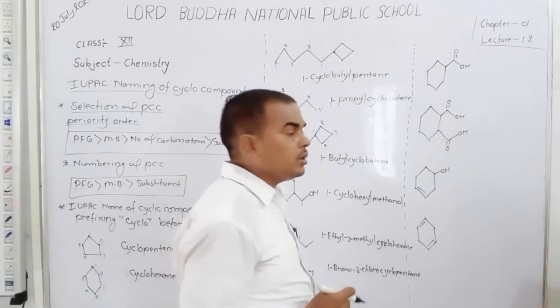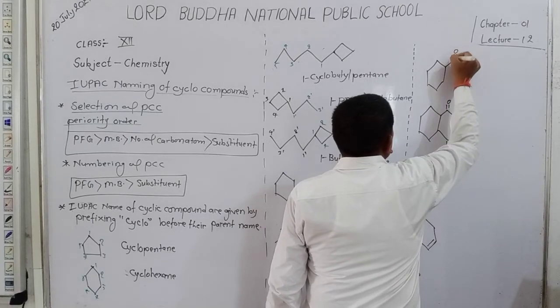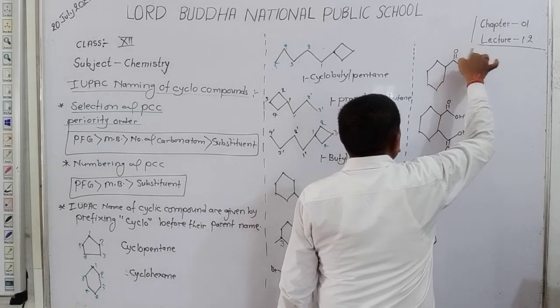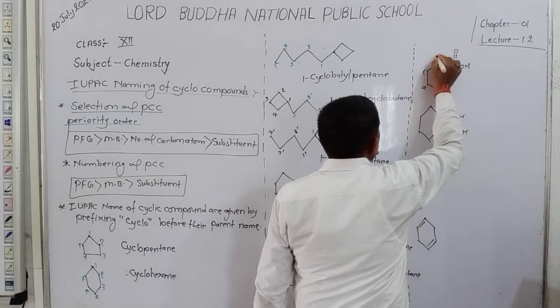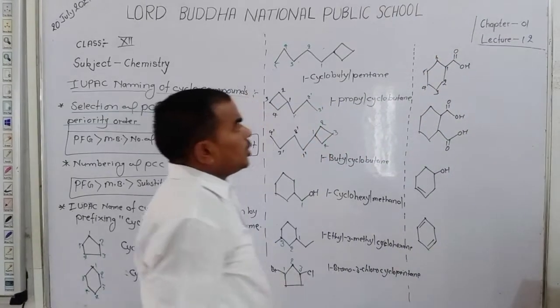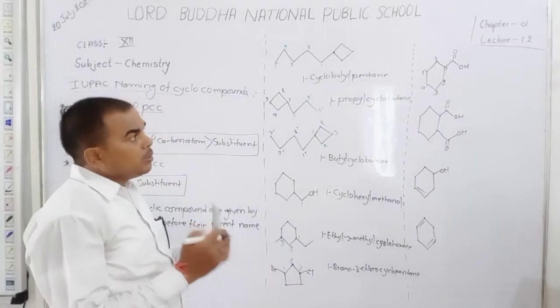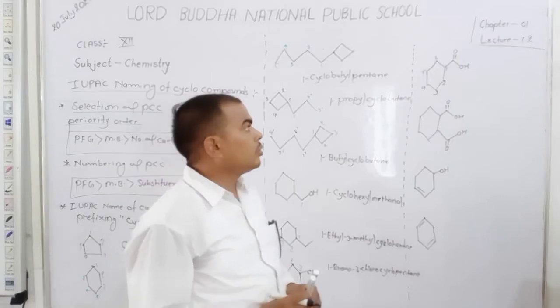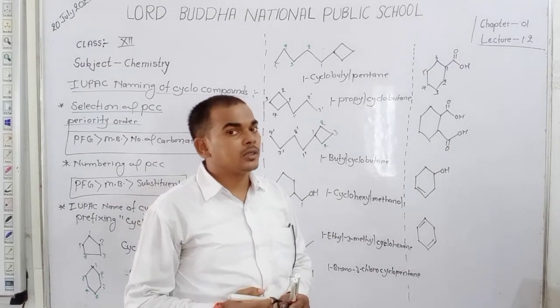Always remember this method. We use a special suffix for this, and counting starts from here 1, 2, 3, 4, 5 and 6. You know that when we leave the functional group carbon, then we use a special suffix.